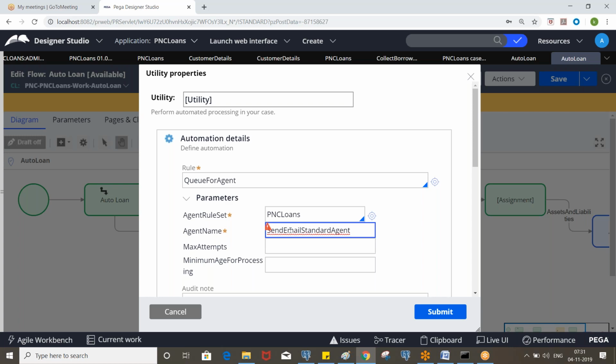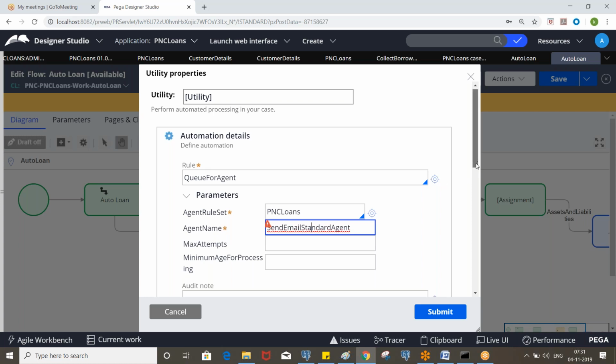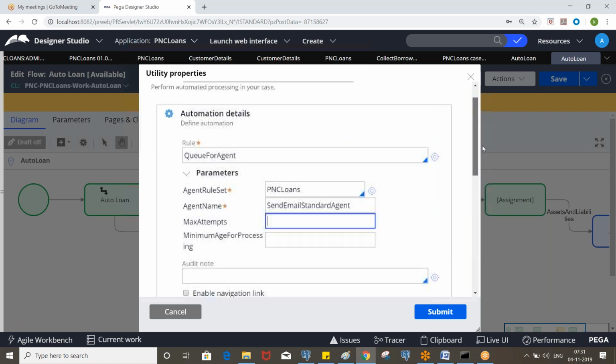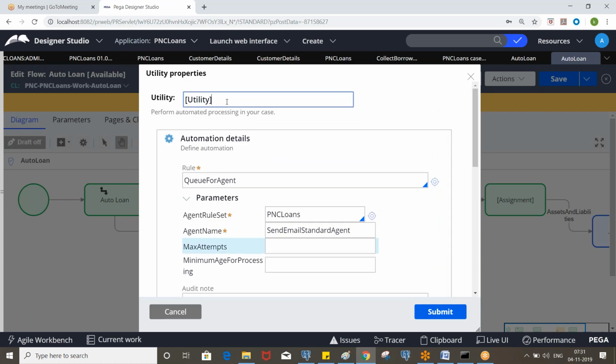Okay, take from that and copy here. The max attempts and minimum age for processing are additional parameters, so these are not mandatory. We'll discuss those later. Any questions so far? So let's say we are creating the items, that's it. Okay, and submit it.